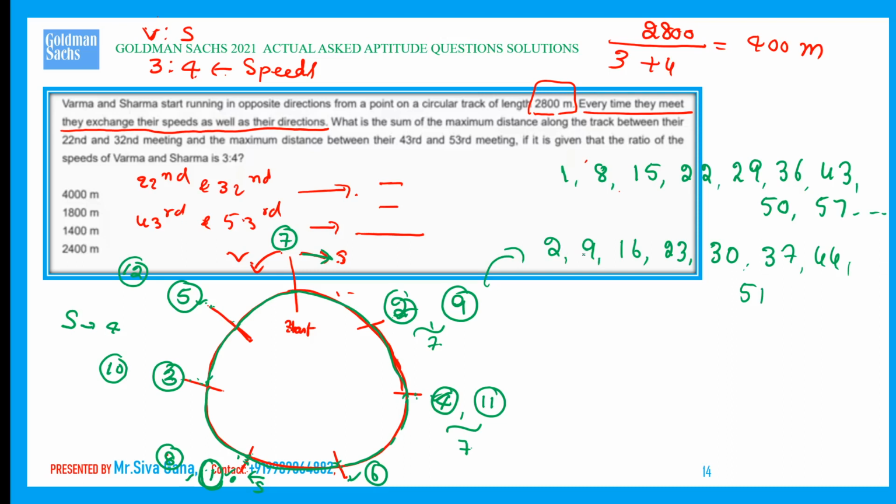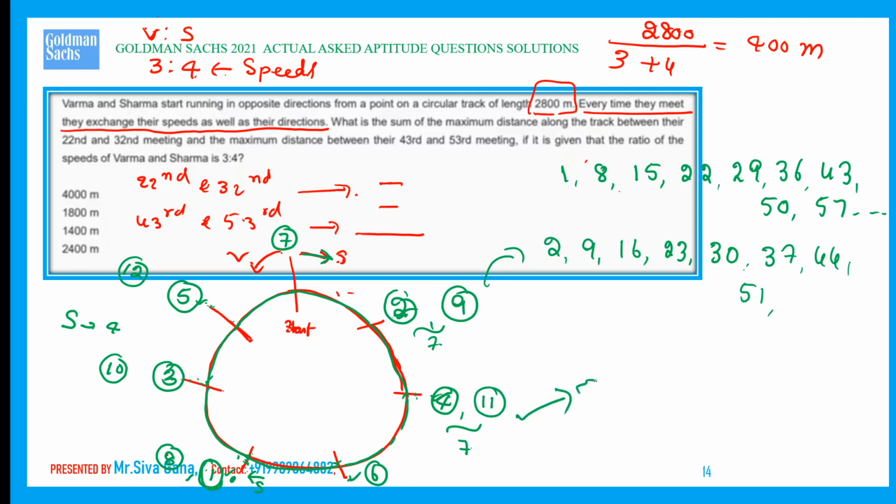2 plus 7 is 9, 9 plus 7 is 16, 16 plus 7 is 23, 23 plus 7 is 30, 30 plus 7 is 37, 37 plus 7 is 44, 44 plus 7 is 51. We need the 53rd, okay, 51, 52, 53. We have to consider this one. If we consider this one, it is okay.